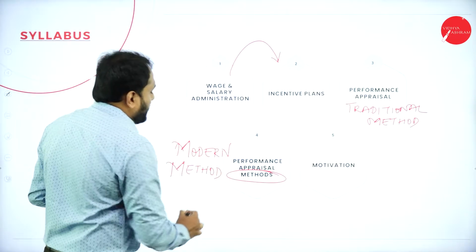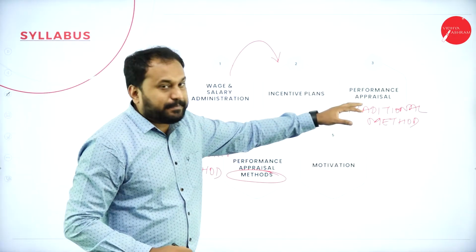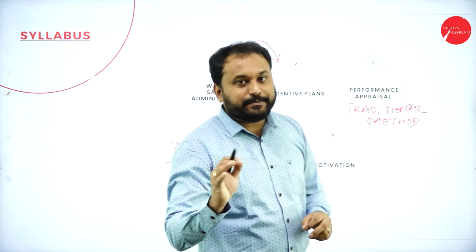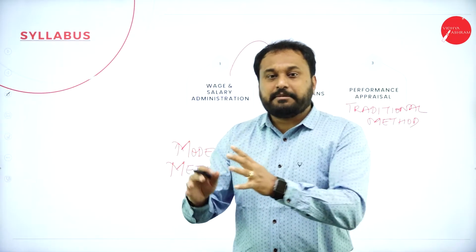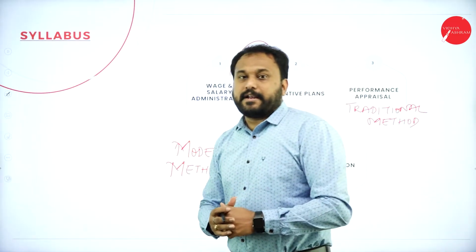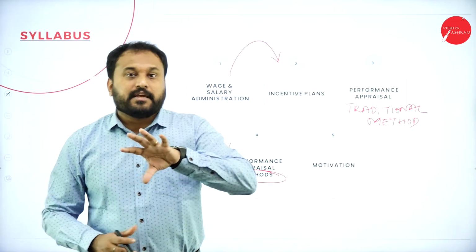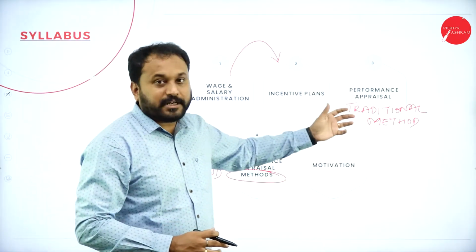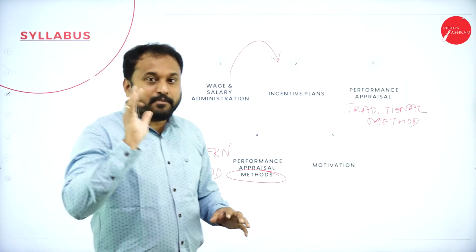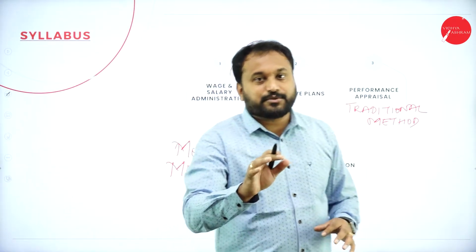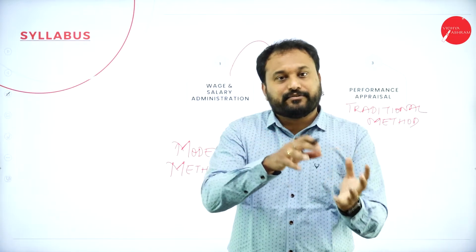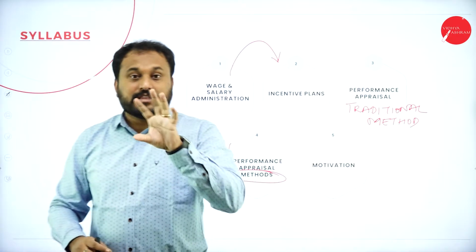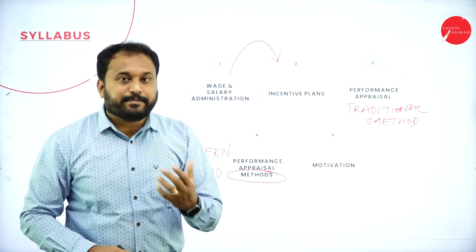This is the combination. That means the entire chapter is all about one topic, called the methods of performance appraisal. So it is a sure 15 marks question. You people need to prepare for that. If you get the modern method, it is for 10 marks. If you get the traditional method, it is for 10 marks. But if you get the combination of the modern and the traditional, that is a 15 marks question. So for the 3rd chapter and the 4th chapter, if you need to score, you just need to go with one question, that is the methods of performance appraisal.